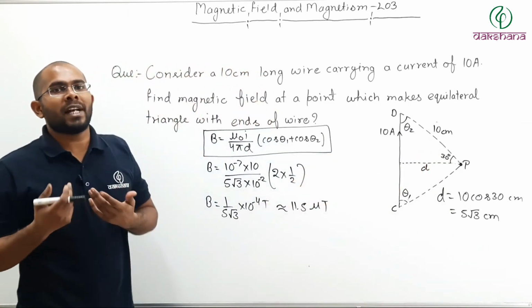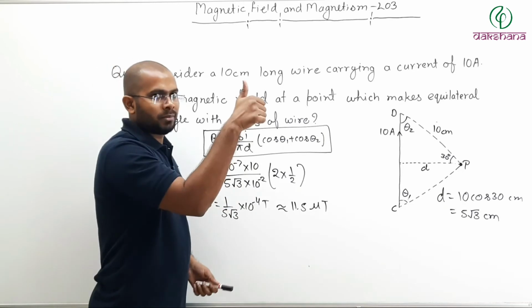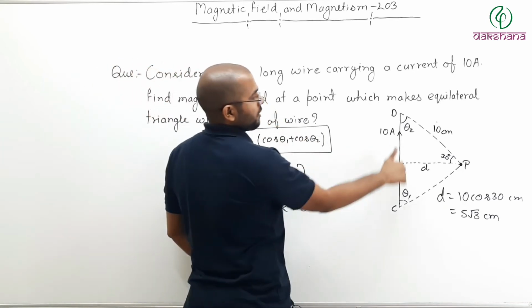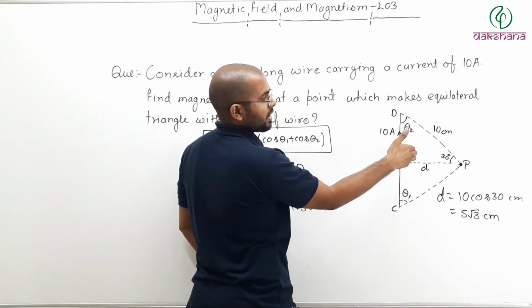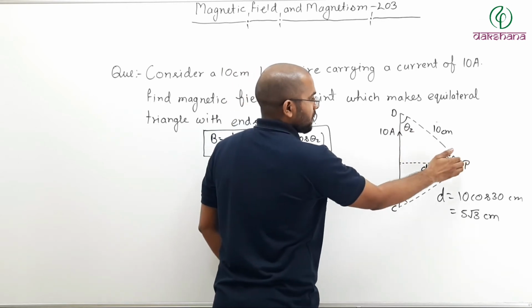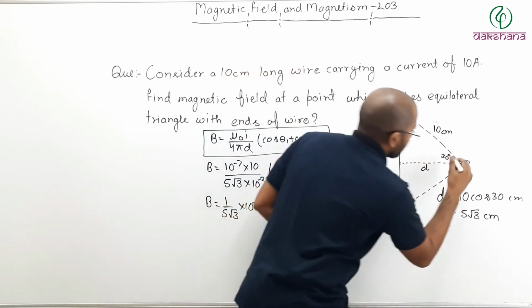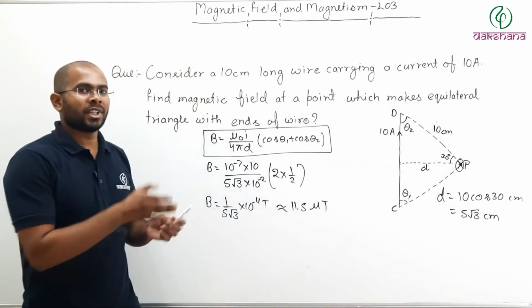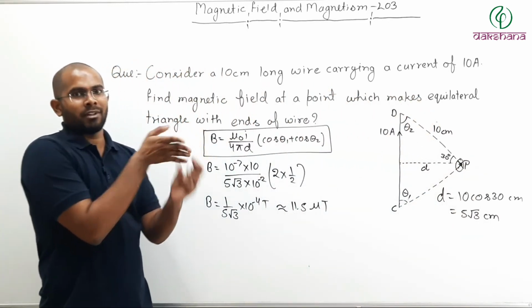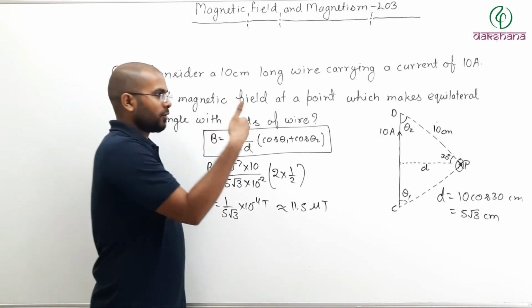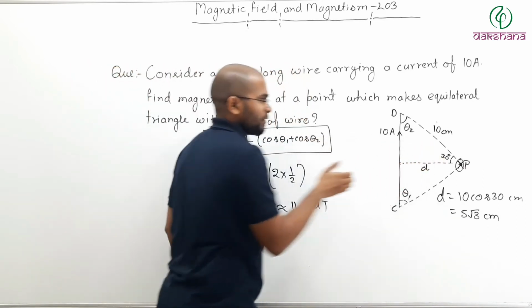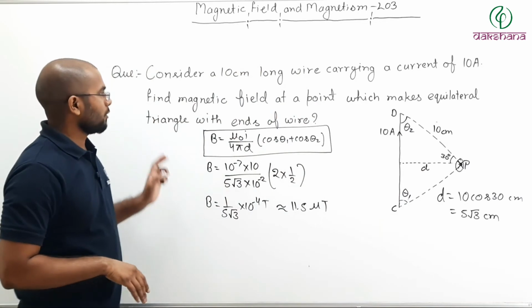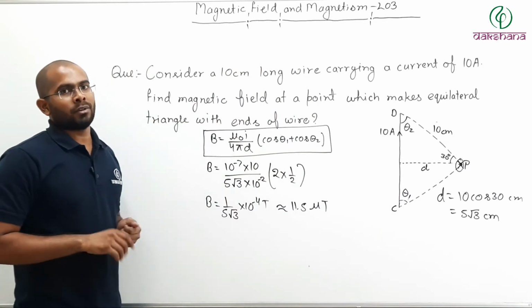And if you want to find the direction, place your right hand thumb along the direction of current, curl your fingers. The direction of curling is along the direction of magnetic field. Now, I am assuming that nobody curls their finger backward. So I am assuming you all curl your fingers like this. Don't curl your finger backwards. So now you can pause the video and note down this question.